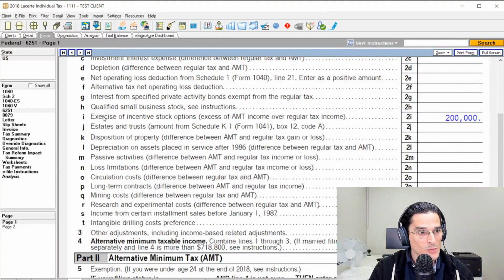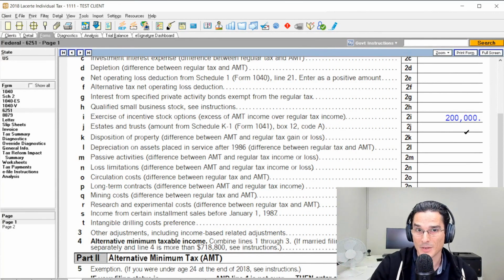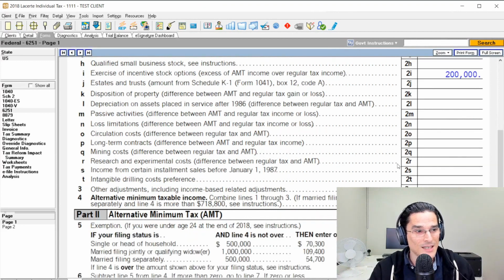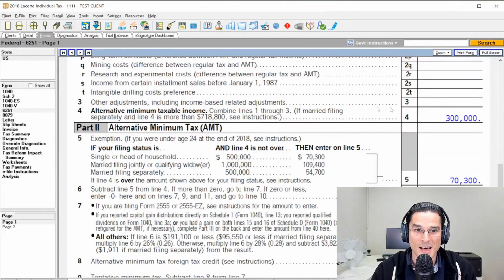However, one of the adjustments is also exercise of incentive stock options, excess of AMT income over regular tax income, $200,000. That's that bargain element. Again, the bargain element, not an implication for ordinary income tax purposes, but it is an adjustment for AMT. And you can see that the alternative minimum taxable income now, or the AMTI, is $300,000.